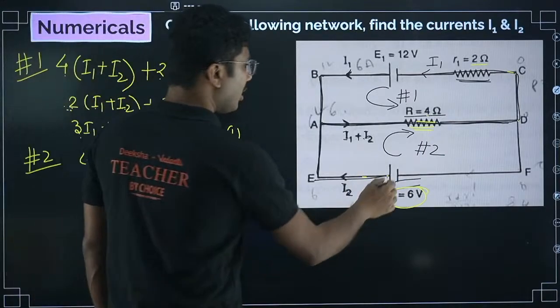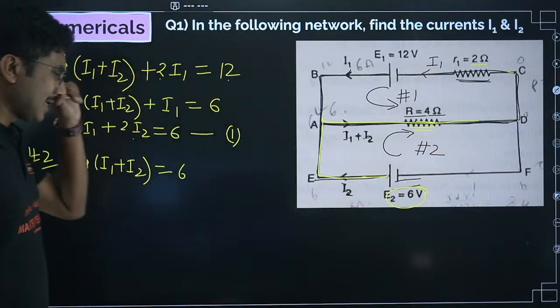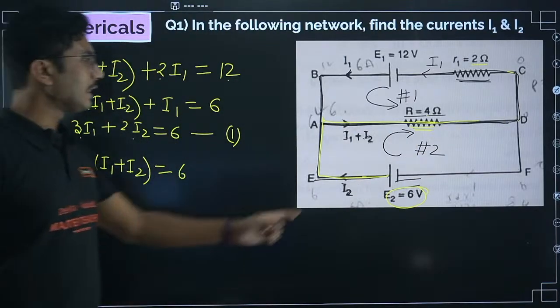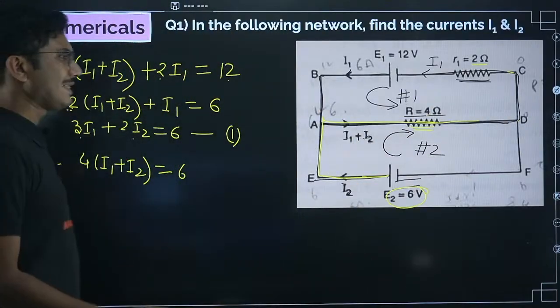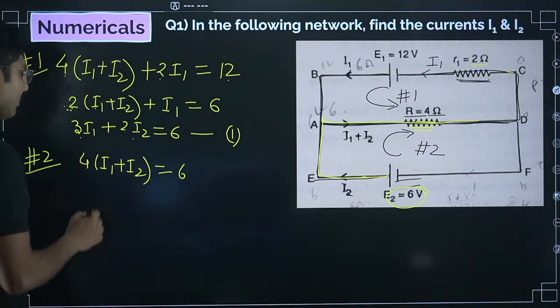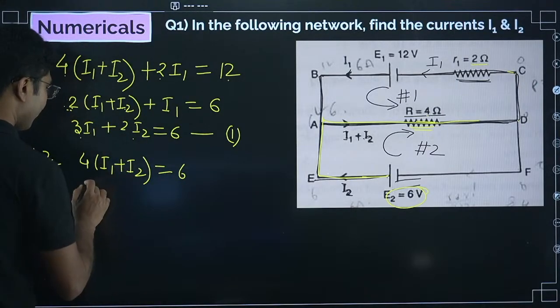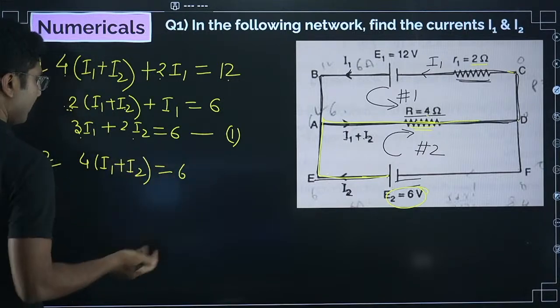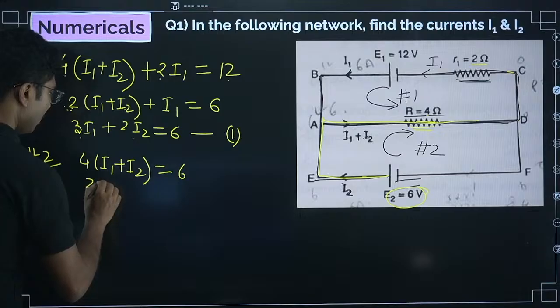Why 6 volt? Because again we are going in the same direction of the current that is being passed by the battery. If you are going in the direction of the current, then it will always be positive. In case you are going in the opposite direction, then it will be negative. That will come up in complicated JEE level questions, where you will find cases where it is actually the opposite direction. Now let's solve it.